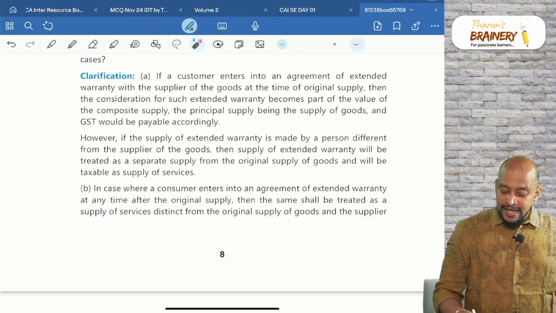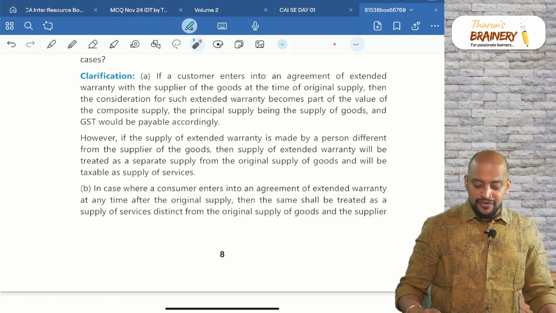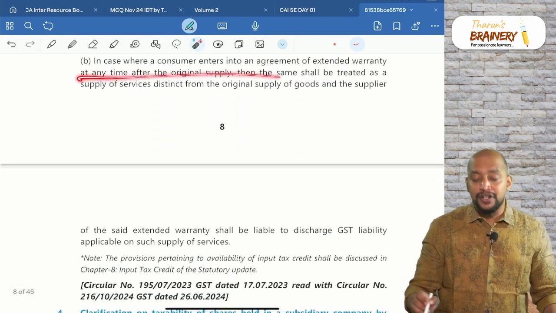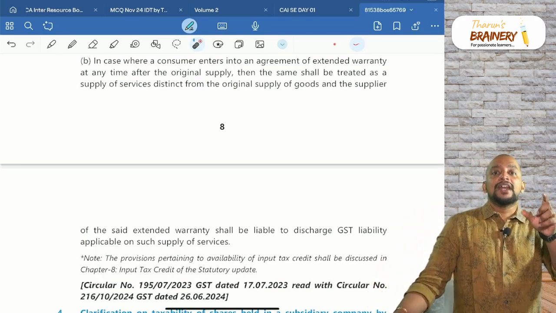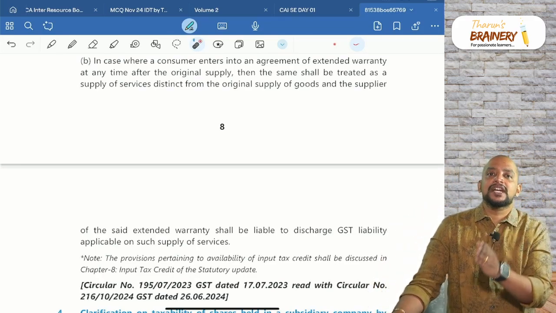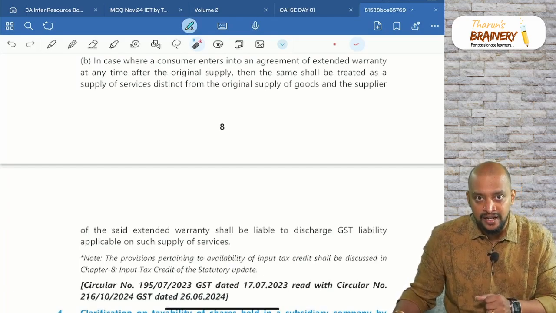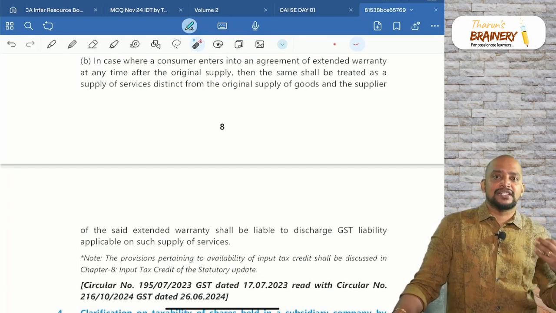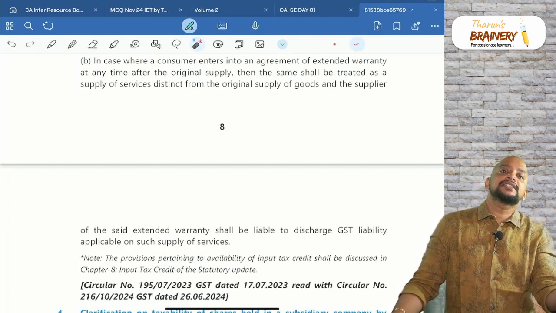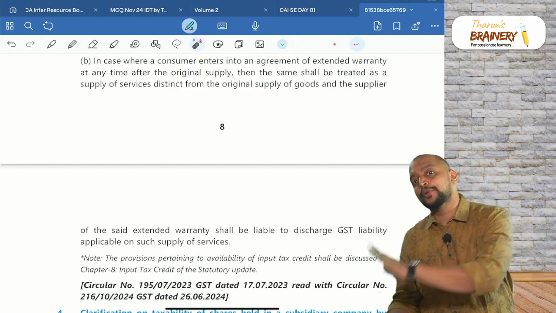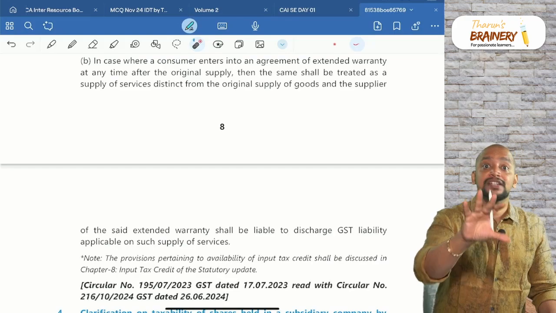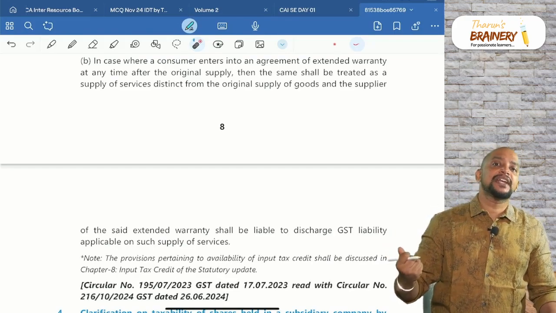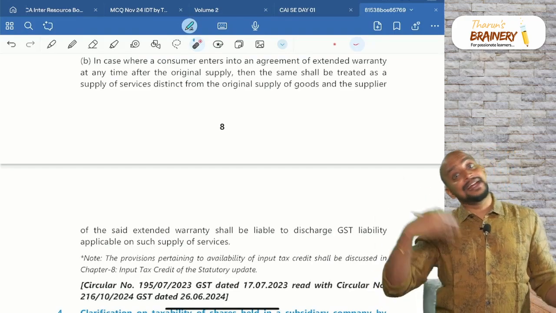Now, in case where the customer enters into agreement for extended warranty at any time after the original supply. So now they will tell, sir, you have 1 year time limit, that is before expiry of the standard warranty you can pay for the extended warranty, or 30 days you have to pay for the extended warranty, like that. So we will exercise that extended warranty option at a later point of time. Now we are making payment later, not at the time of purchase of the product. So for this extended warranty, we pay separately, at a later point of time.